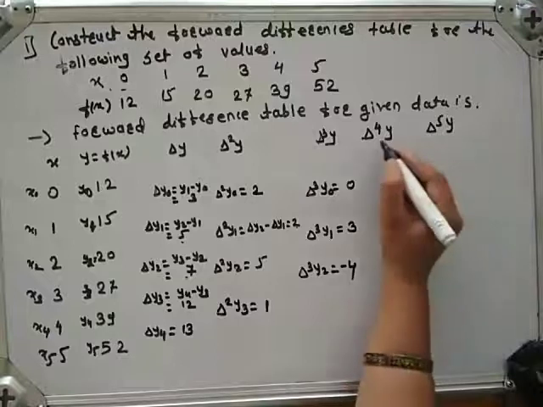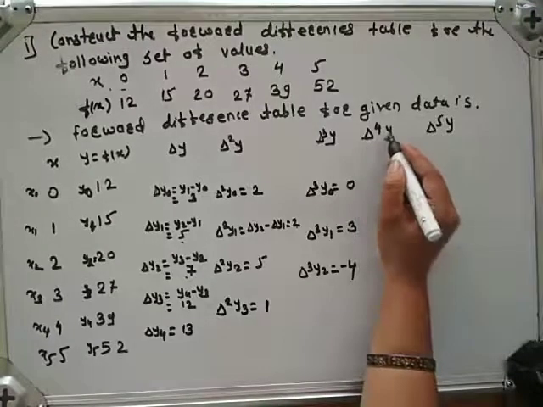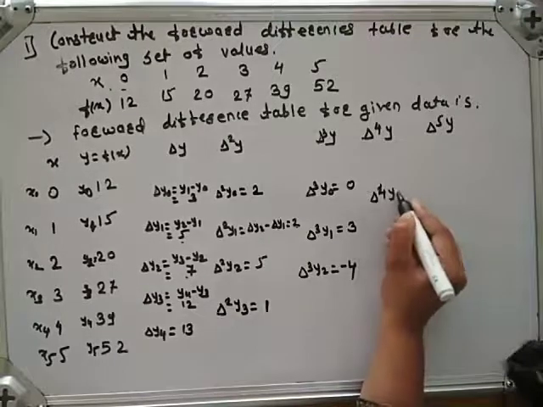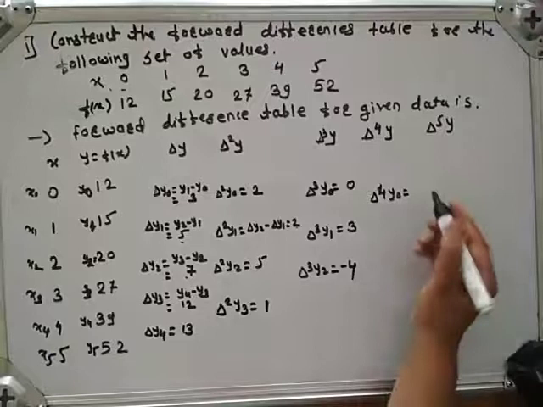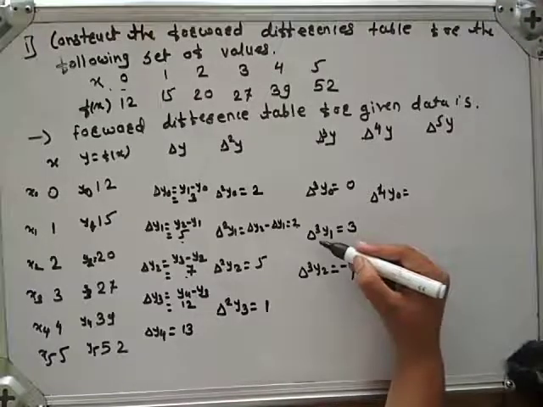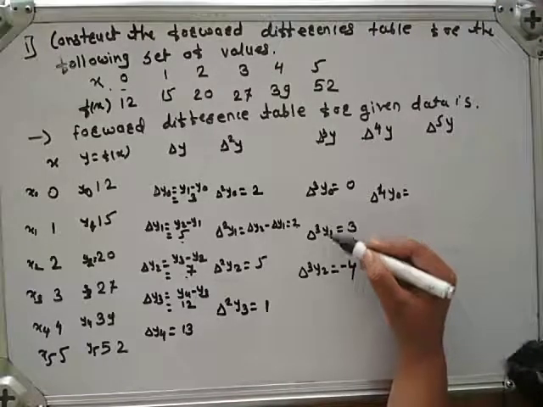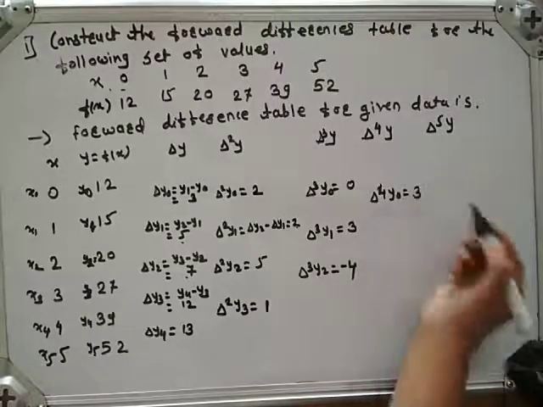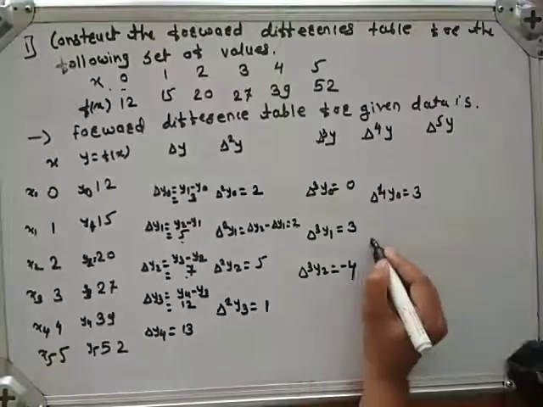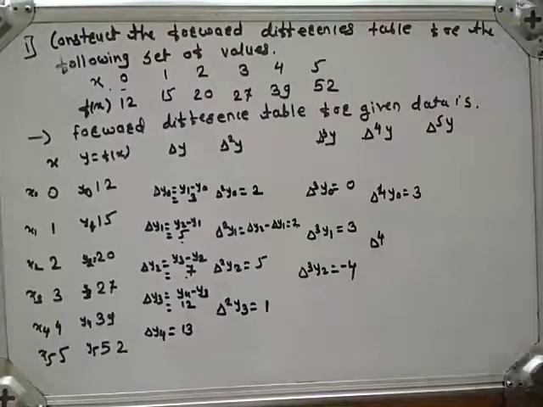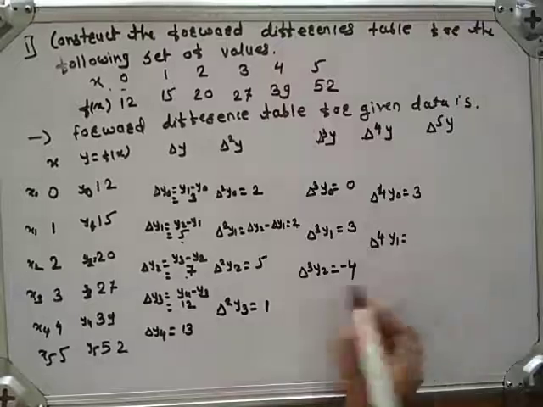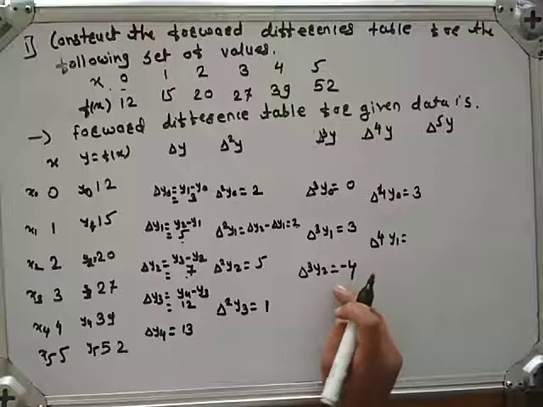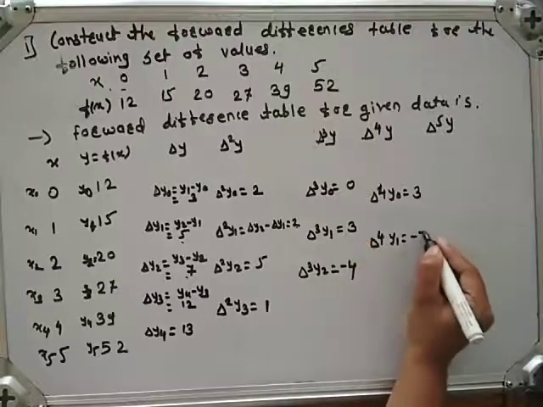Now we have to calculate delta raised to 4 y. Delta raised to 4 y0 is equal to delta cube y1 minus delta cube y0. 3 minus 0 is 3. Next we have to calculate delta raised to 4 y1, which is nothing but delta cube y2 minus delta cube y1. Minus 4 minus 3 is minus 7.